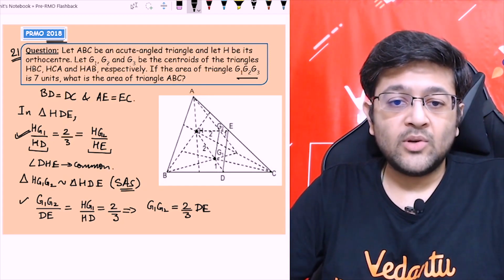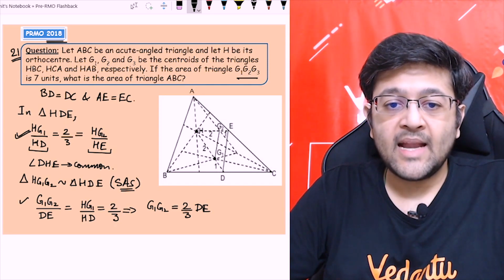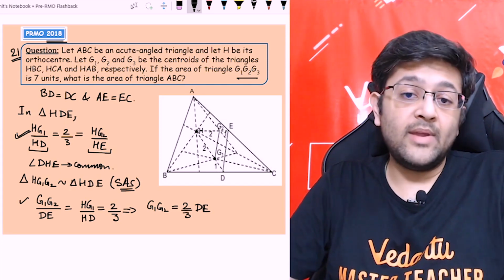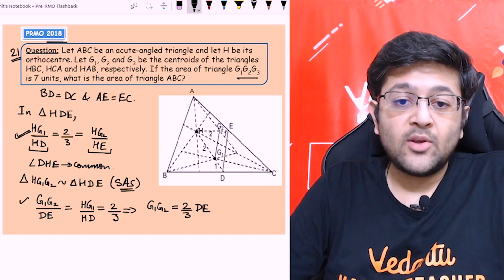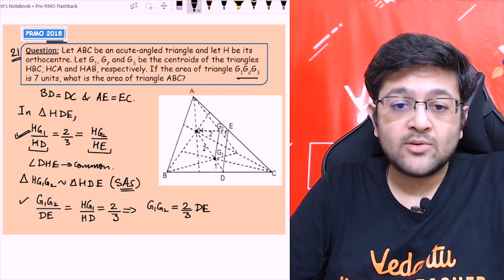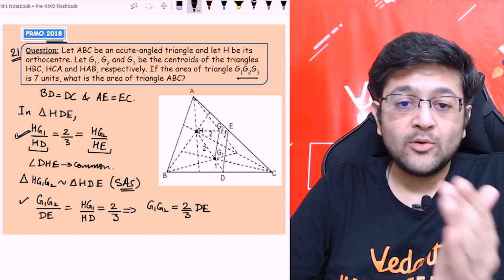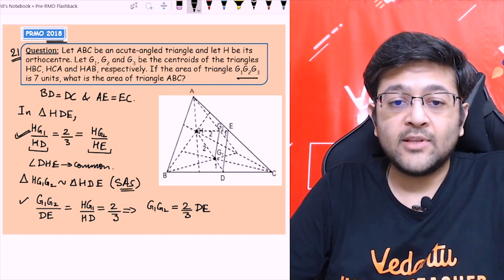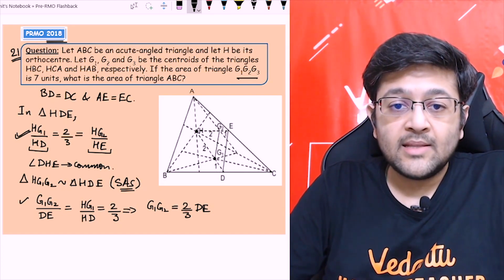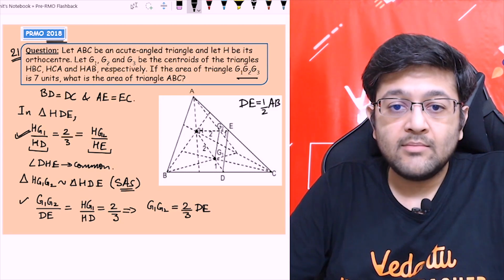So we have done basically most of the critical part of this question. Now बच्चों अगर आप देखोगे that D and E are the midpoints of the sides BC and AC, right? So now we can apply the midpoint theorem, which states that the line segment joining the midpoints of two sides of a triangle is parallel to the third side and is equal to half of the third side, right? Which means that DE should be half of AB, right?